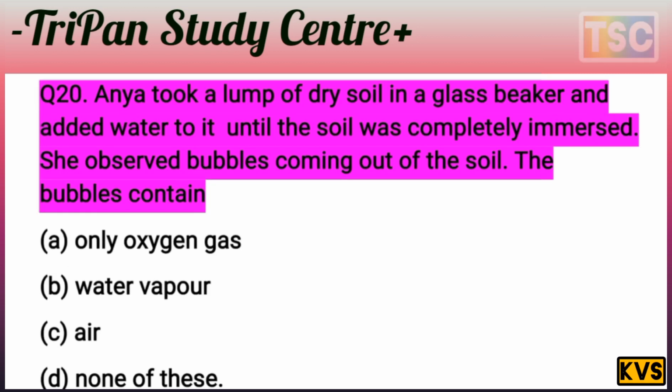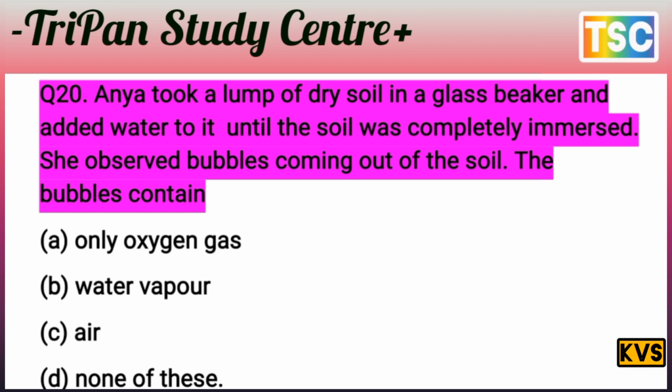The next question on your screen: Anya took a lump of dry soil in a glass beaker and added water to it until the soil was completely immersed, and she observed bubbles coming out of the soil. What do the bubbles contain? You know that the question is very interesting.